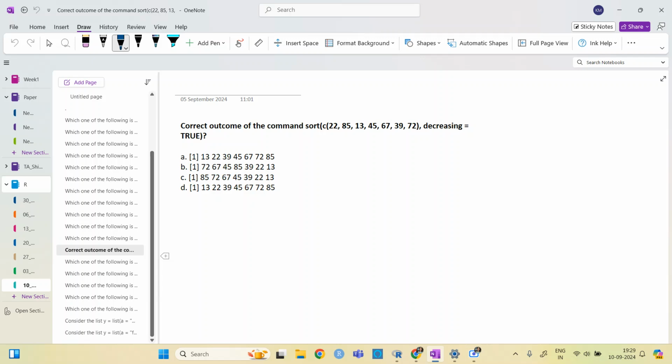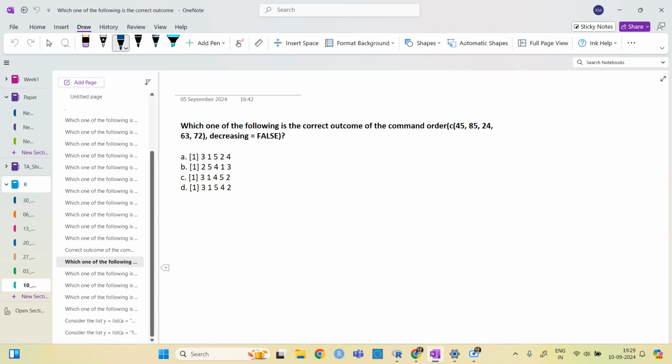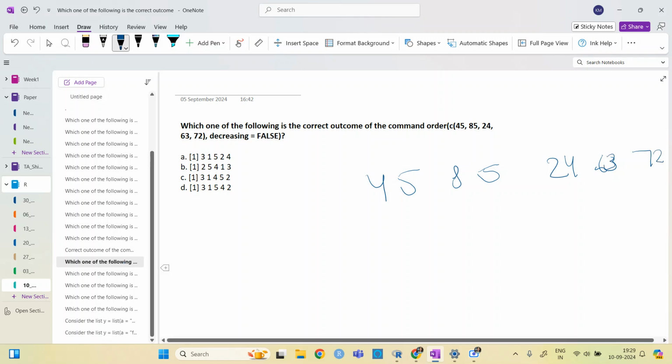Here there is just sorting by decreasing equal to true. So you need to write it in the decreasing order. So I think it's just C1. Option C. Yeah. So 85 is the maximum one. 85 is the correct one. Order of this, so it was confusing again. So I will write it 45, 85, 24, 63, 72. So it was 1, 2, 3, 4, 5. Option B.